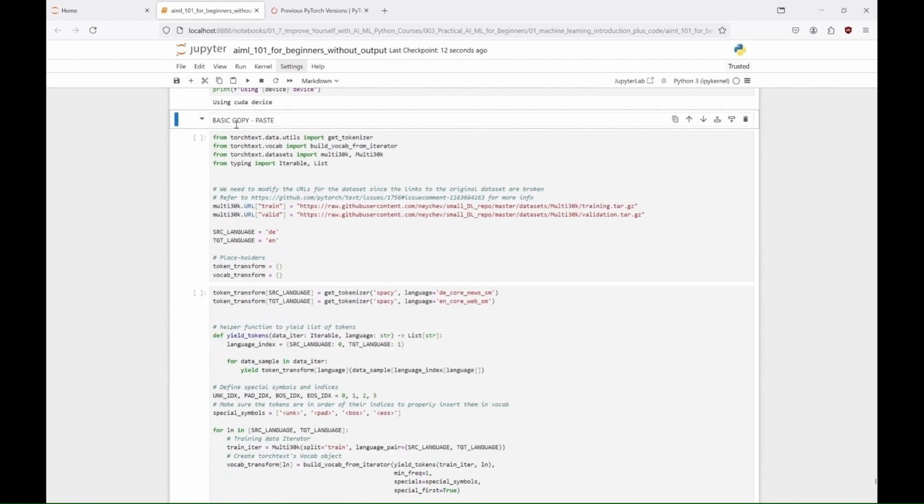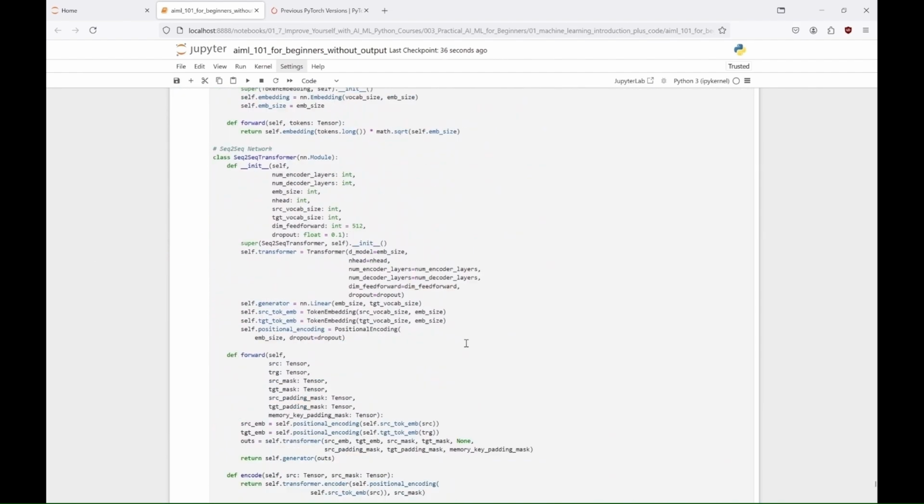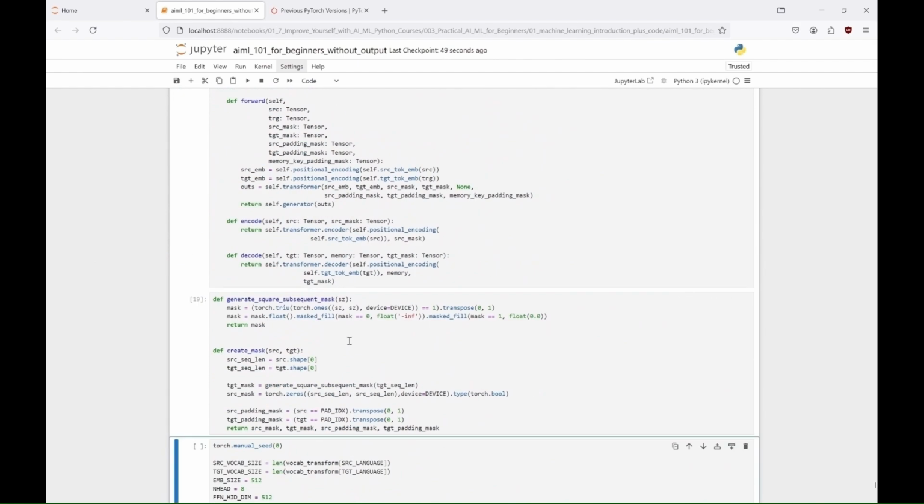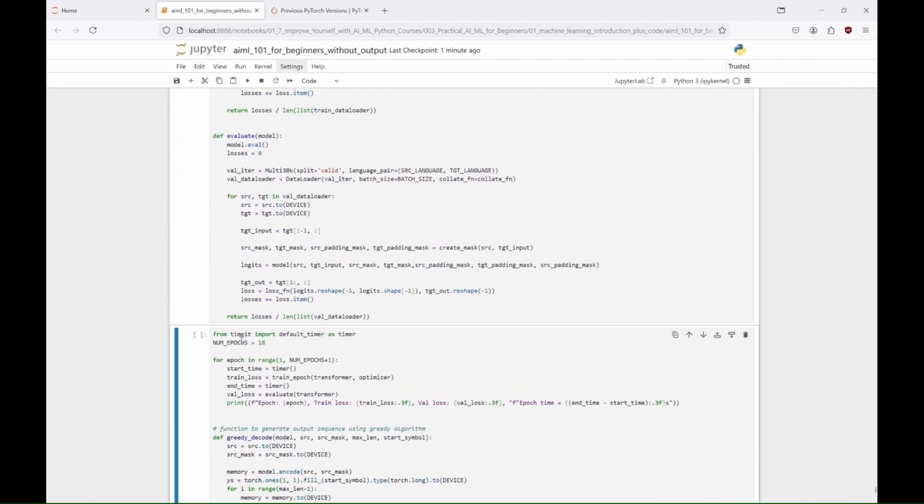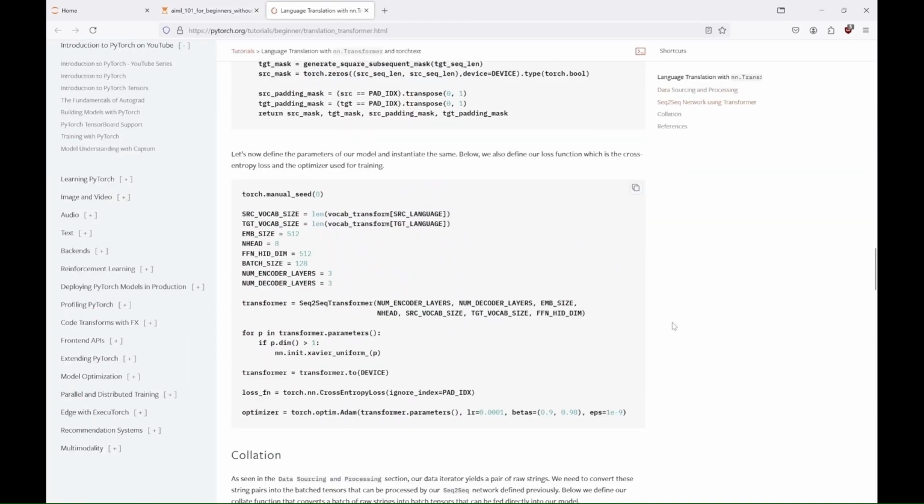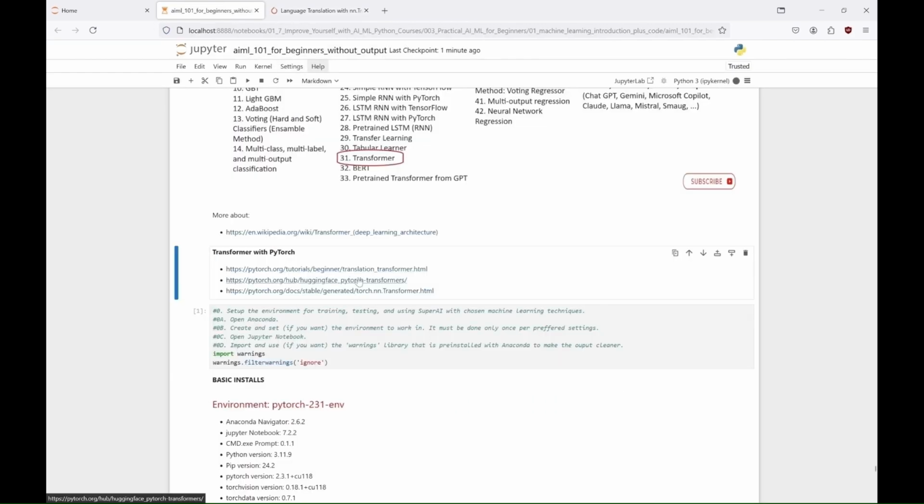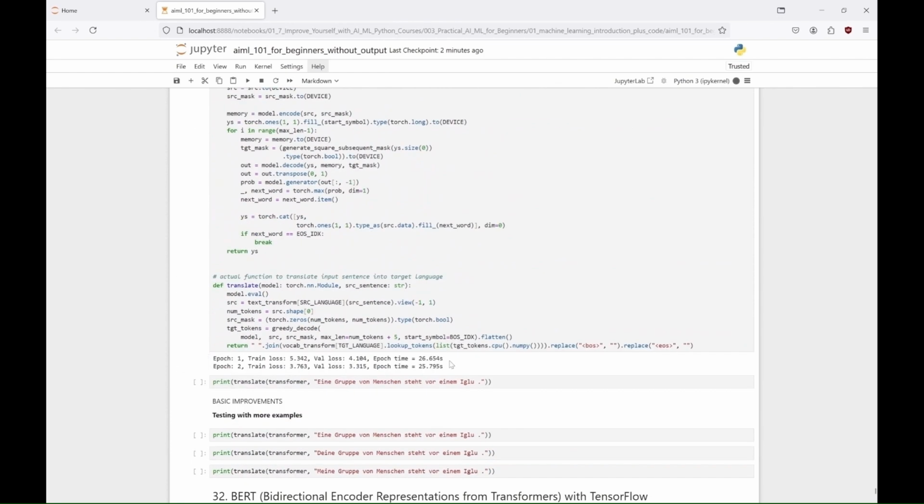In this, a bit longer example, we implement a sequence-to-sequence model for machine translation using the transformer architecture. We first prepare the Multi30K dataset by tokenizing and building vocabularies for both the source and target languages, German and English, followed by defining the transformer model, which includes positional encoding and token embedding layers. We then set up training and evaluation loops, compute loss using cross-entropy, and perform optimization through backpropagation.